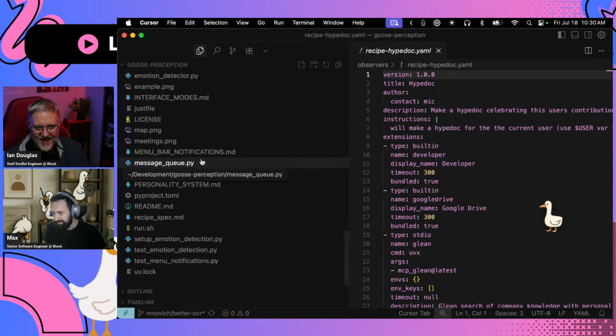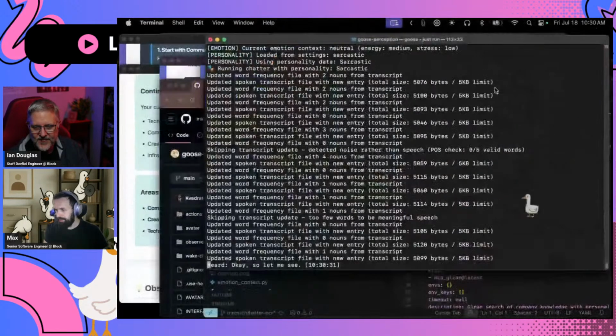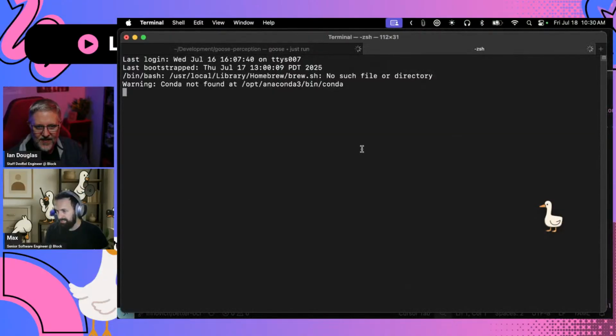Let me see. Let's go to terminal. Let's open a new tab and do wake classifier, train classifier.